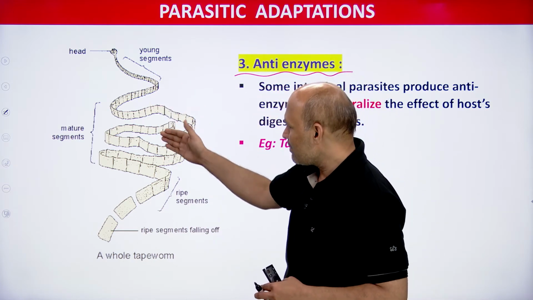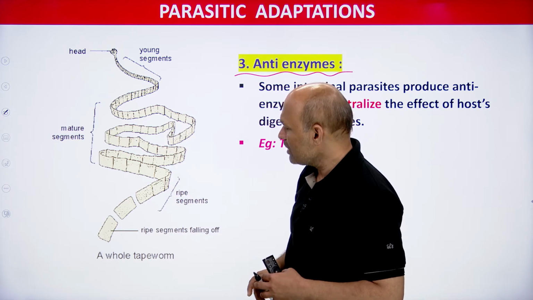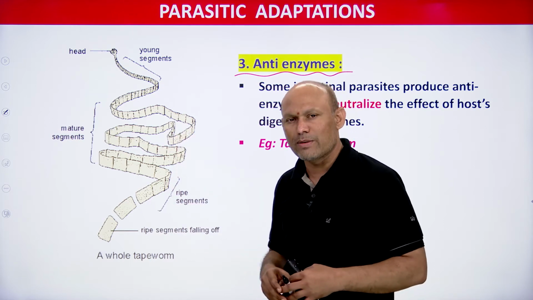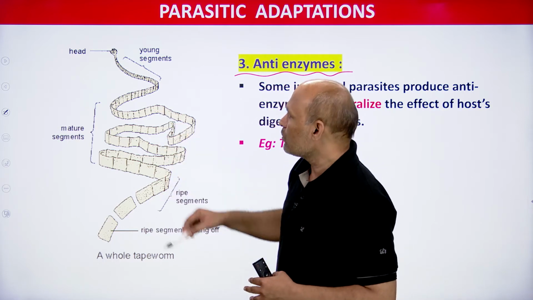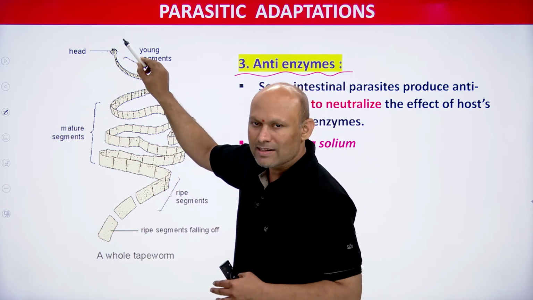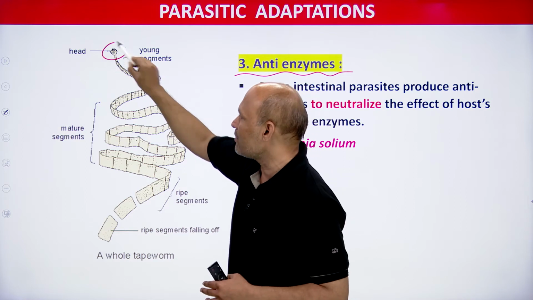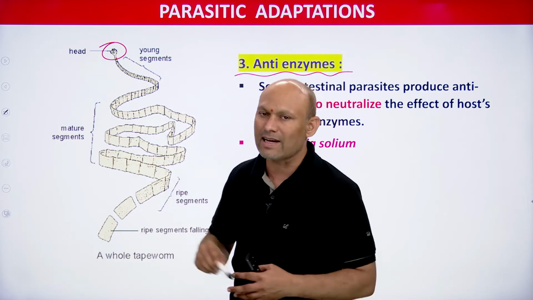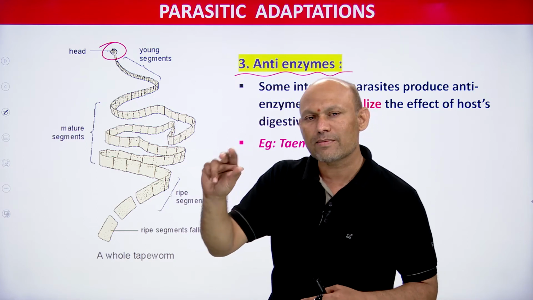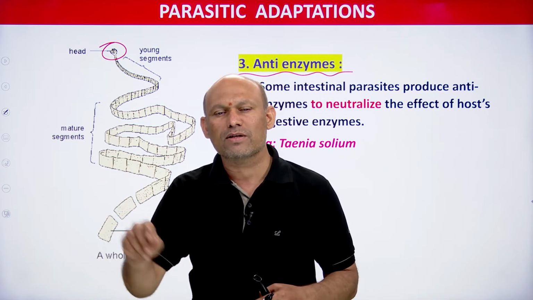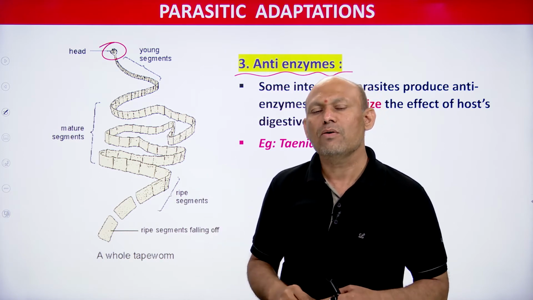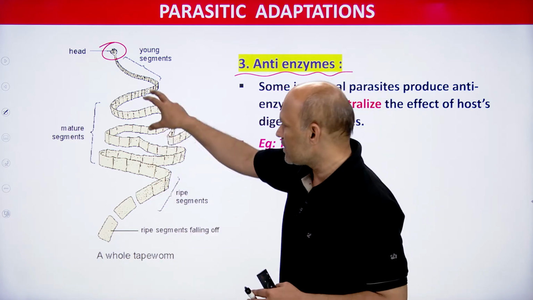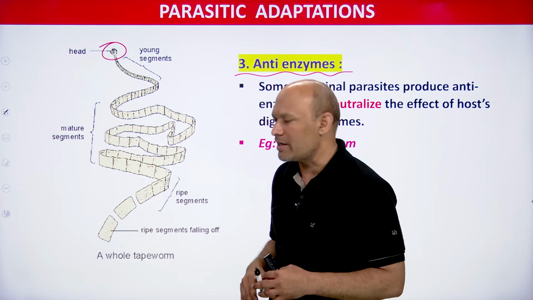This intestinal parasite, students, Taenia solium, lives inside the small intestine. With the help of its suckers, you can't see here but previously I have shown, that is the scolex, the head-like structure. In that scolex, rostellum, hooks, and suckers will be there. With the help of these structures, it gets attached to the wall of the small intestine, and its entire body will be in the lumen of the small intestine.